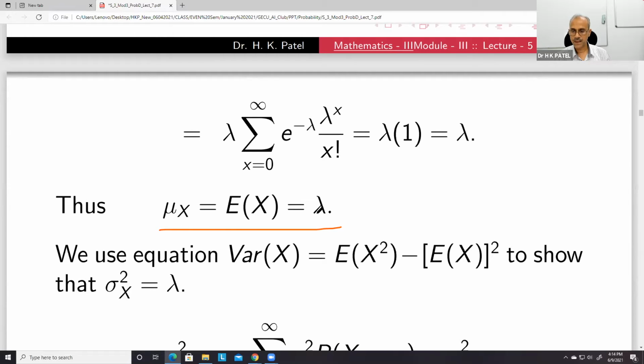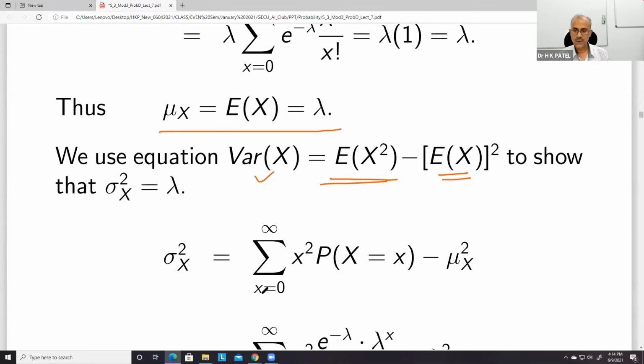Similarly, we can find this E[X squared]. E[X] is already obtained, and therefore we can find the variance of X. We have used this one here.